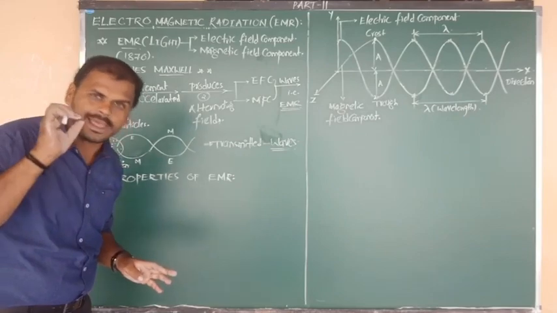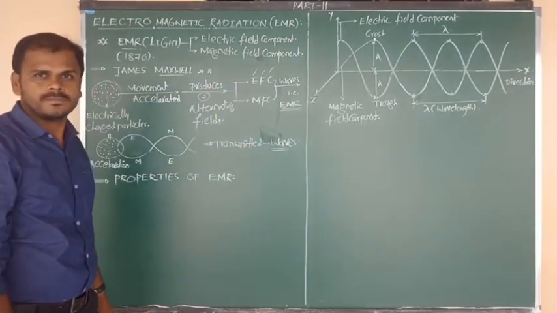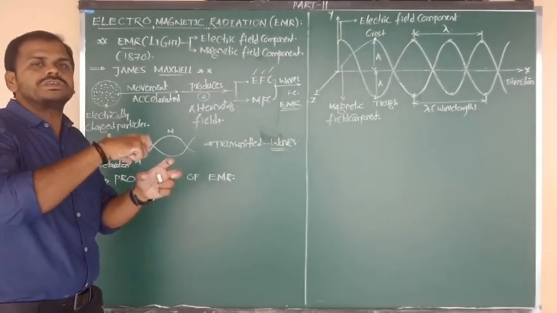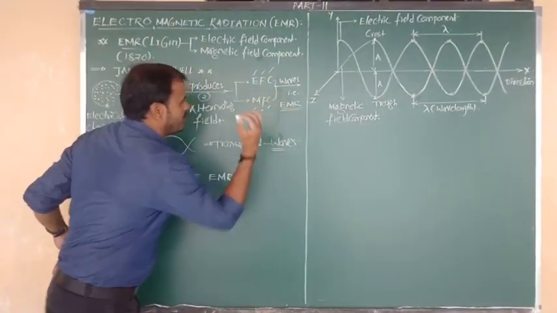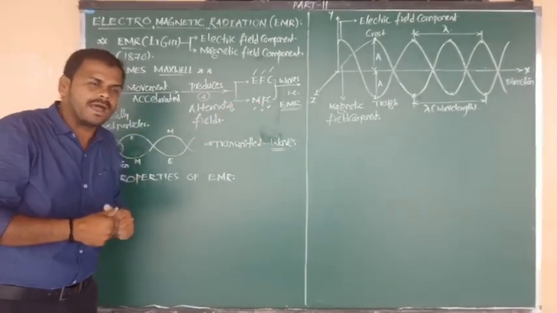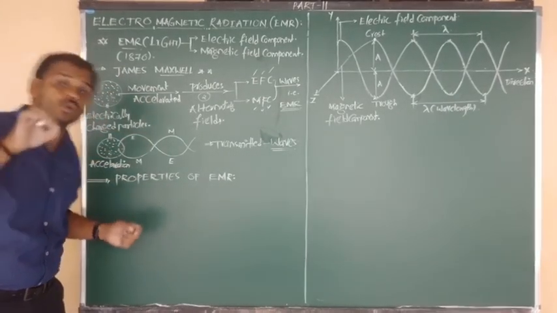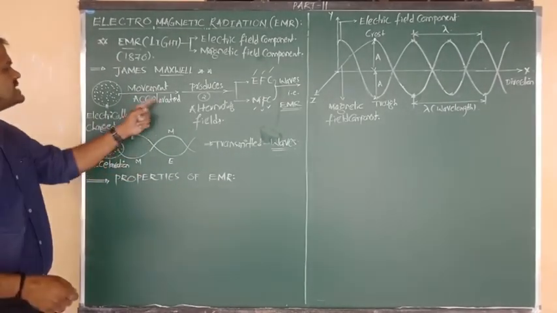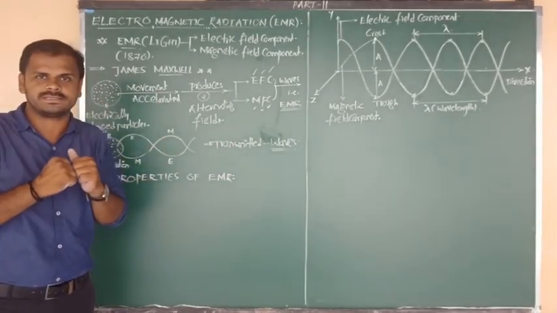So one field is the electric field component, and one more, alternating, is nothing but the magnetic field component. So how are the electric and magnetic fields produced? The only reason is the acceleration of electrically charged particles.